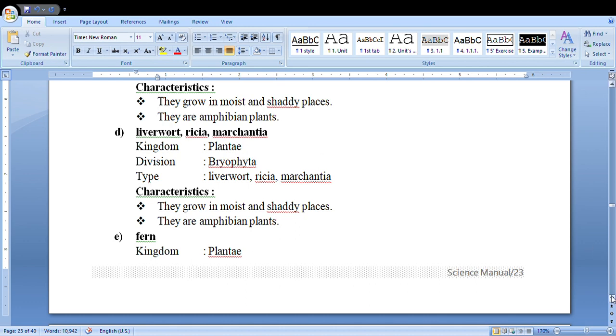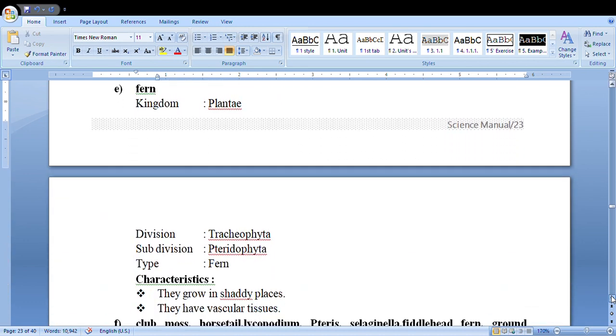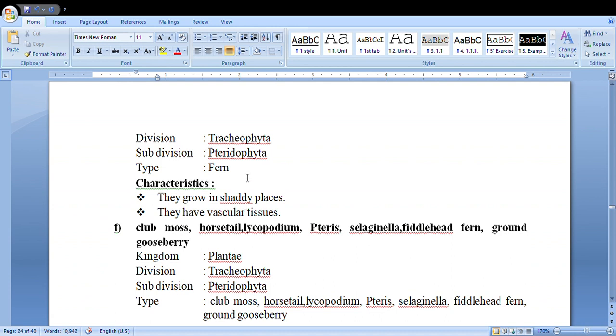Fern: Kingdom Plantae, division Tracheophyta, subdivision Pteridophyta and type fern. Characteristics of fern: they grow in shady places and have vascular tissues. Club moss, horsetail, Pteris, Selaginella, feral head fern, ground gooseberry. Kingdom Plantae, division Tracheophyta, subdivision Pteridophyta, type club moss.